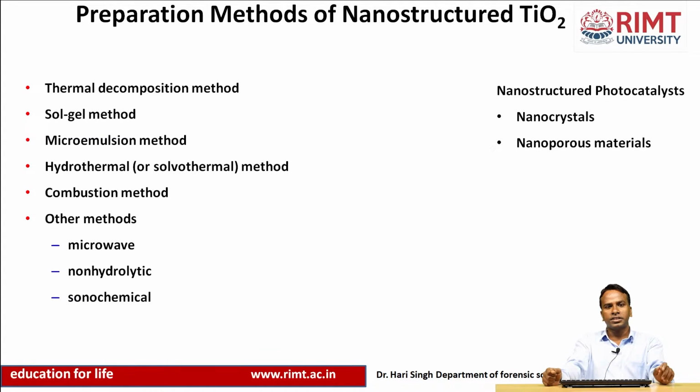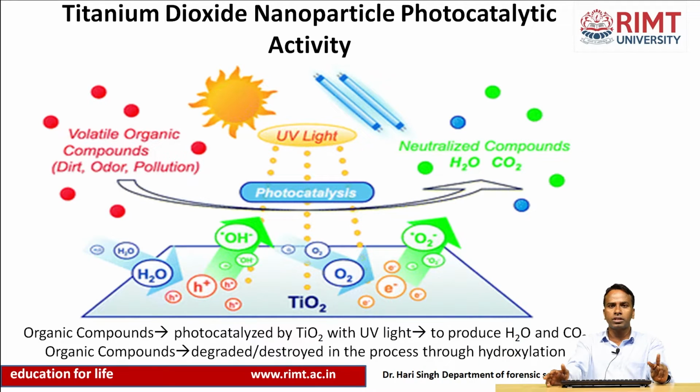This is an example of how a photocatalytic reaction is performed. Here we have seen that an organic compound is first photocatalyzed by titanium oxide in the presence of UV. Again, we have two types of photocatalytic reaction, whether UV active or visible-light active. Titanium oxide is preferably UV active, so it is photocatalyzed by TiO2 in the presence of UV light and produces water and carbon dioxide. So we can understand that organic compounds like odor, dust and pollutants will be neutralized by using TiO2.